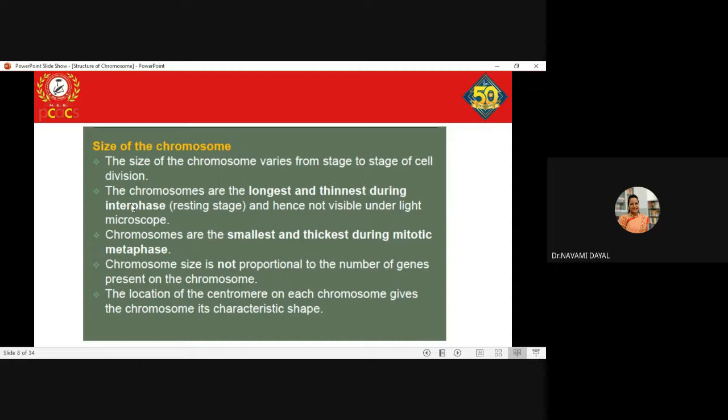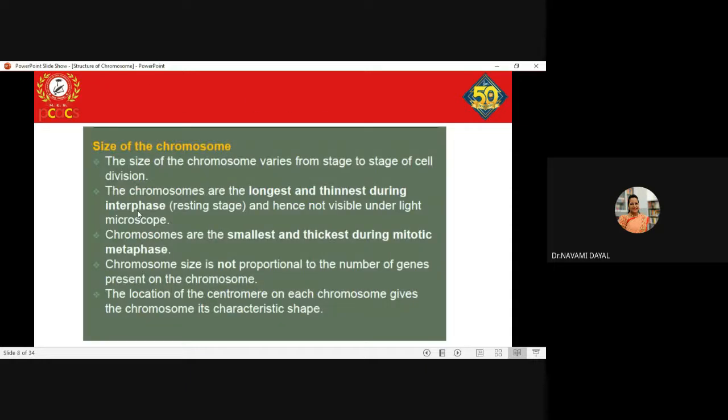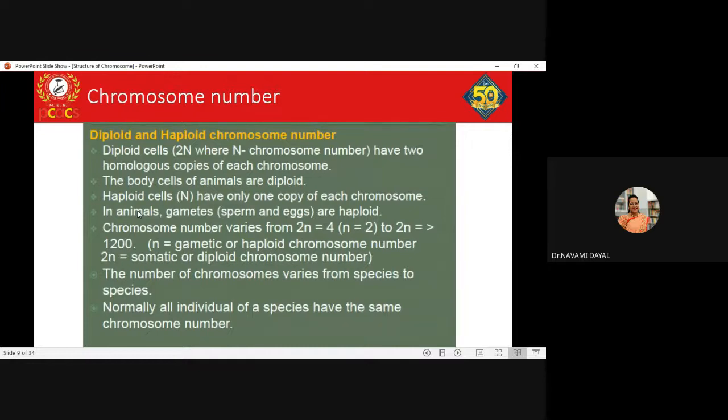So we know the size of the chromosome. Now we will be dealing with the chromosome number.